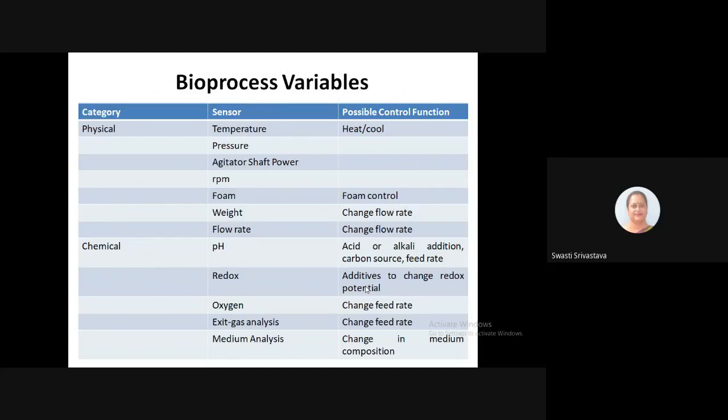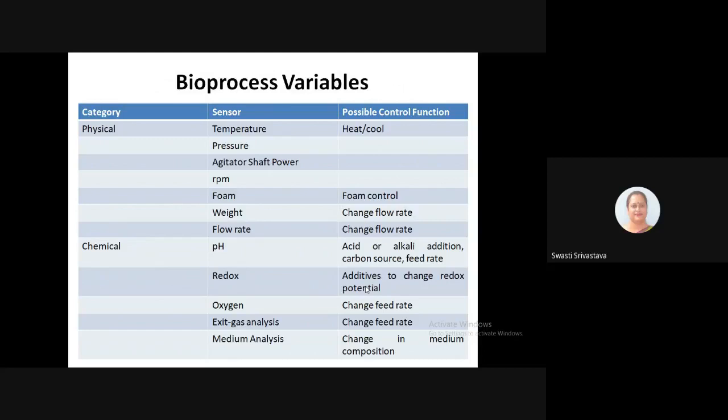So you decide in advance what kind of medium compositions are required, so that the pH may be in control, the foam formation may be in control, the formation of the product is maximum, the depletion of nutrients is not very fast, or addition of toxins is not there, or the secondary products, we can say our by-products, are not being produced in excess as compared to our main product.